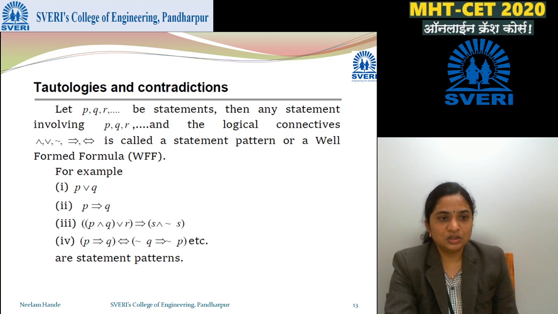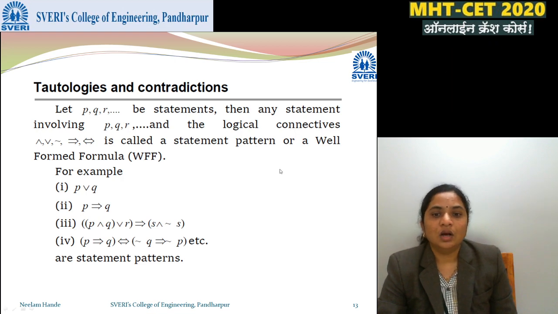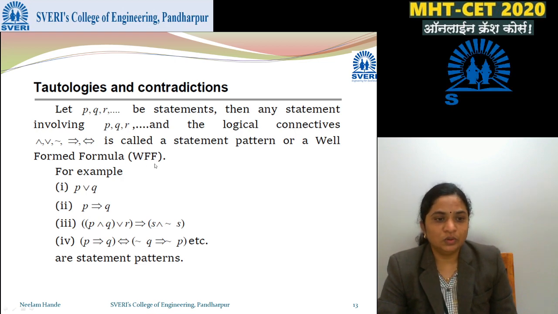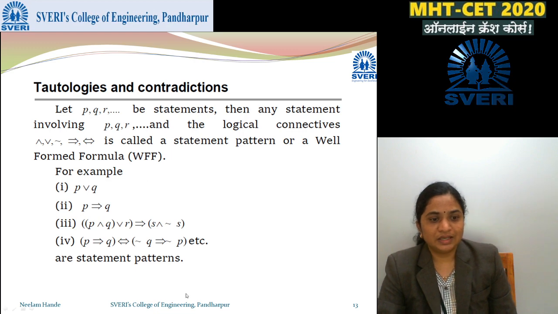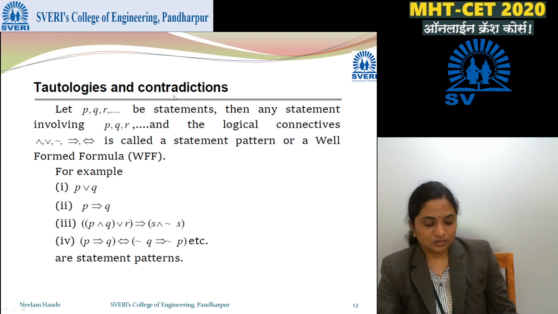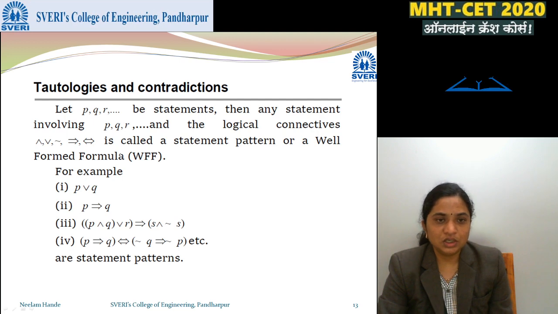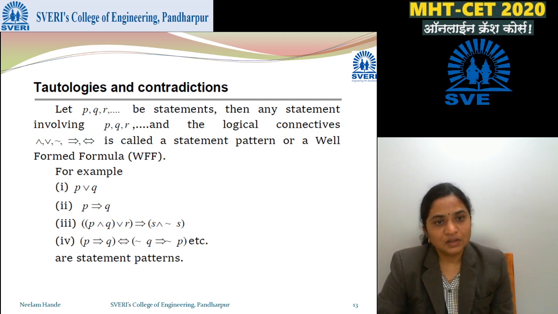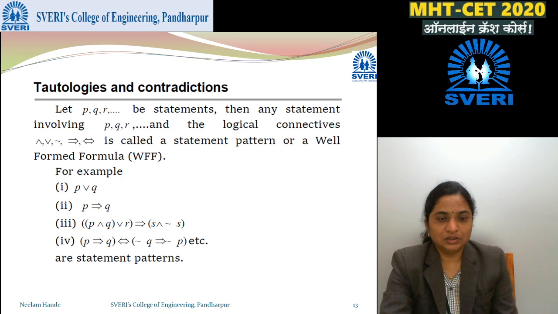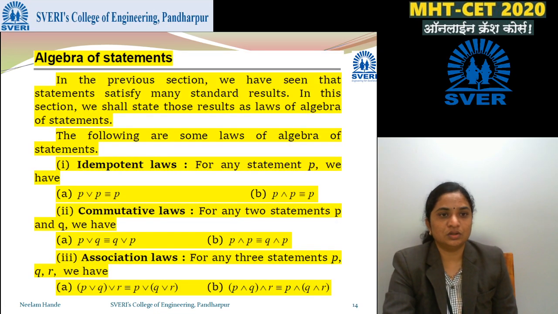Tautologies and contradictions. Let P, Q, R be statements, then a statement involving P, Q, R and the logical connectives is called a statement pattern or a well-formed formula, WFF. These are some examples of a WFF. And tautology is something where we are repeatedly saying the same thing. And contradiction is where we are saying one thing and then contradicting what we said, saying it wrongly. That is called contradiction.